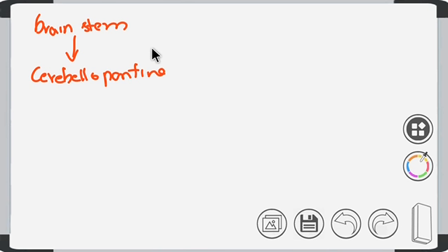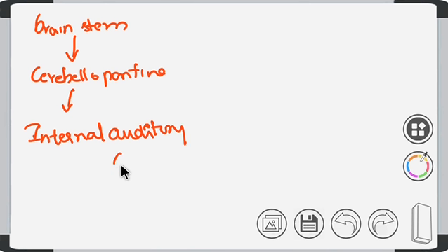First it arises from the brainstem, then it enters the cerebellopontine angle, then the internal auditory canal, then it supplies the ear. Clear? This is the course of the eighth cranial nerve.